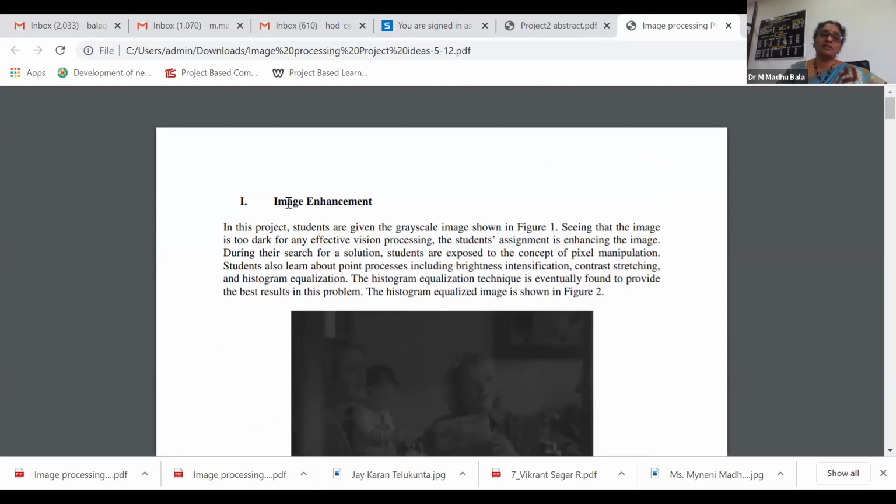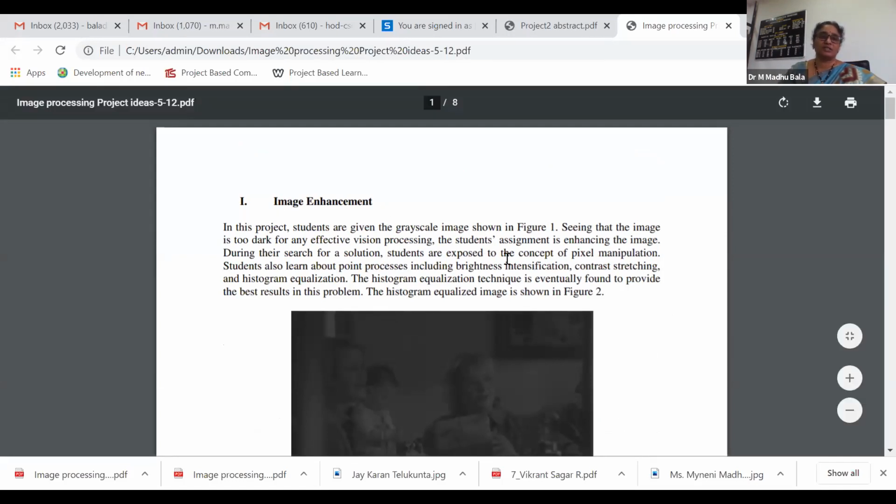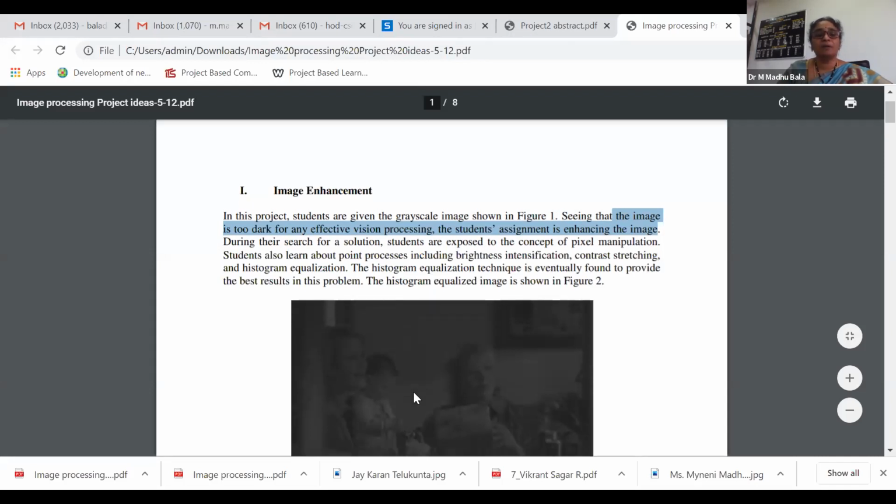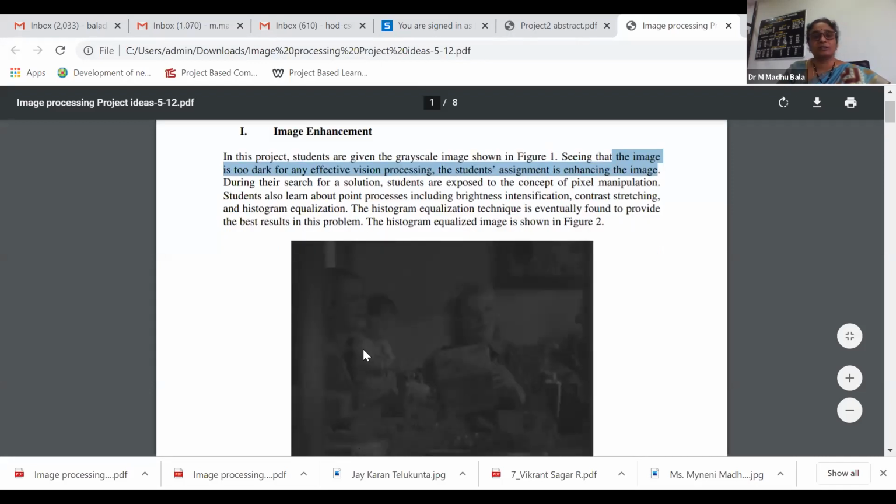See here, this is the image enhancement part of the project. What they are doing in this project: students are given a grayscale image, seeing that the image is too dark for any effective vision processing. The students' assignment is enhancing the image. This is the problem they addressed through their project. The taken image is looking dark, so the students want to enhance the image.